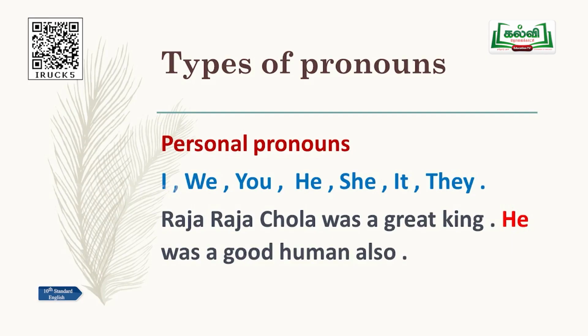This he is the personal pronoun. So what are personal pronouns? We can use I, we, you, he, she, it, they instead of the noun.